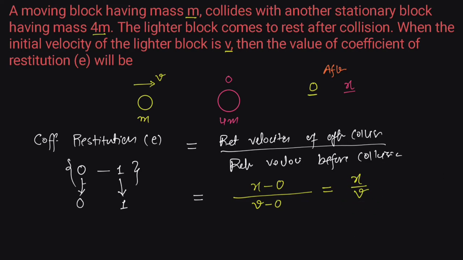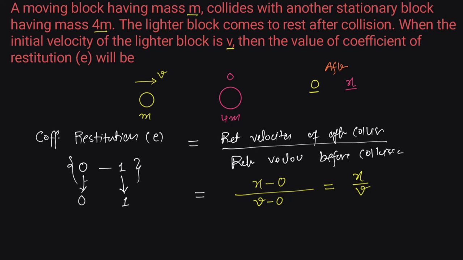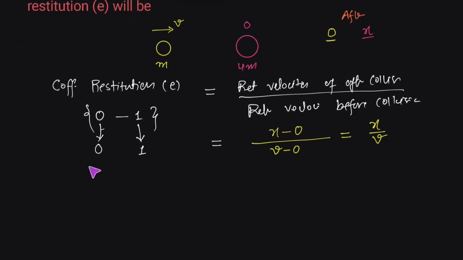So we have to find out this ratio. So how can we find out? In most of our cases, when the collision is taking place, we generally apply two laws. The first one is the law of conservation of mechanical energy. And the second one is the law of conservation of momentum.